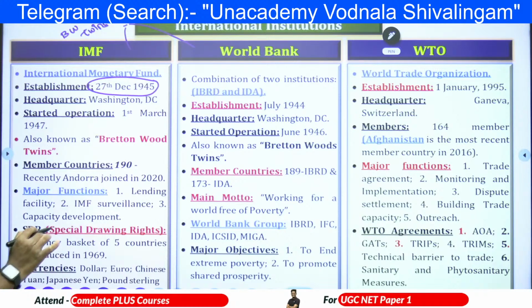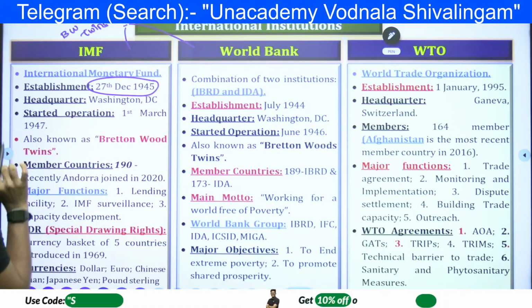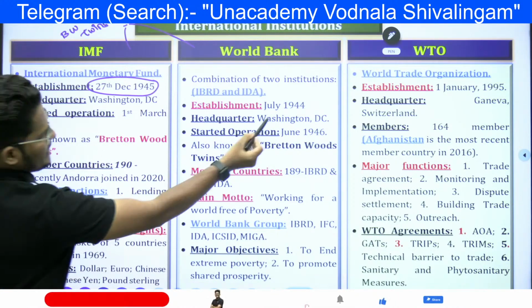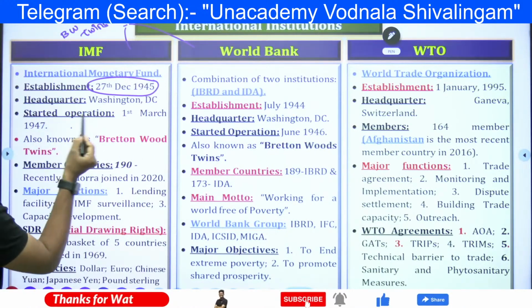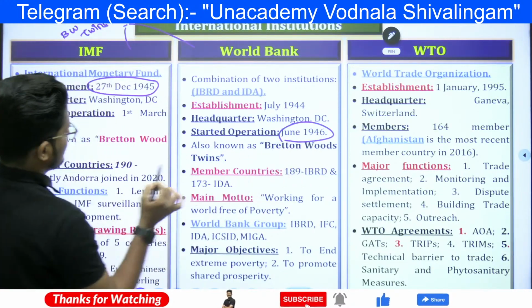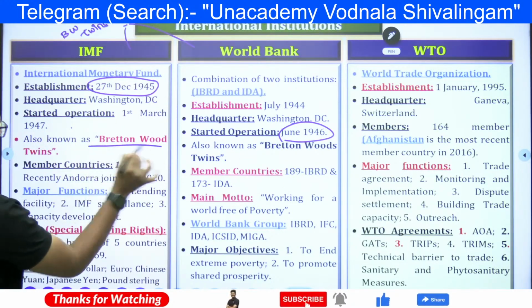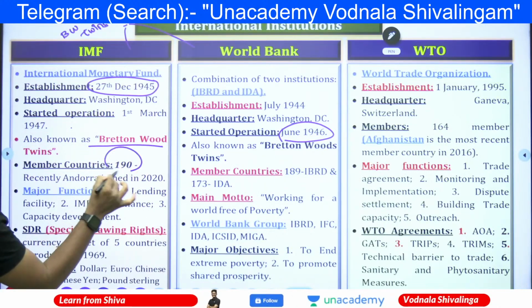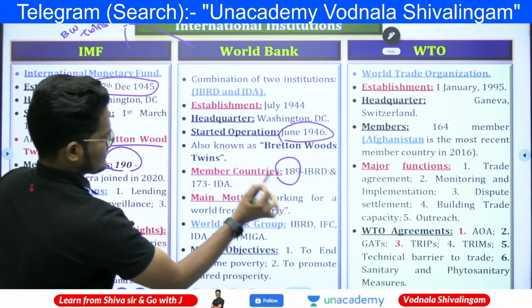So here, the IMF was established 27 December 1945 in Washington DC, and the World Bank in July 1944. The IMF started operation on 1st March 1947, and the World Bank started operation in June 1946. They are also known as the Bretton Woods twins. Member countries are 190 as of now for the IMF, and 189 as of now for the World Bank.